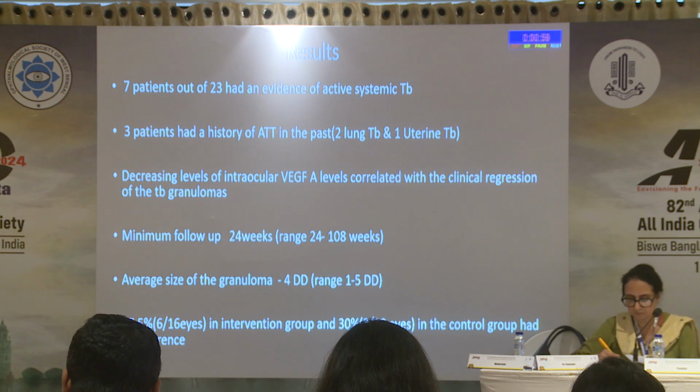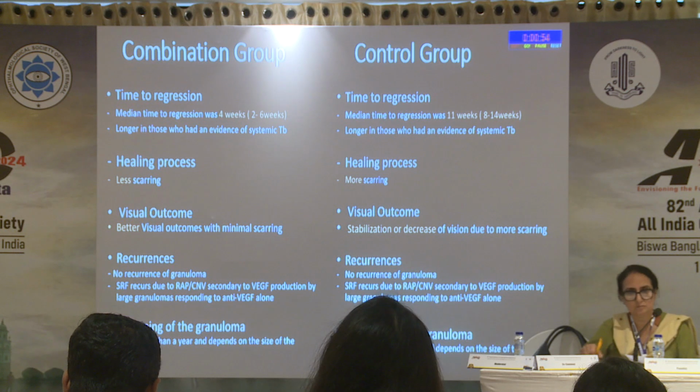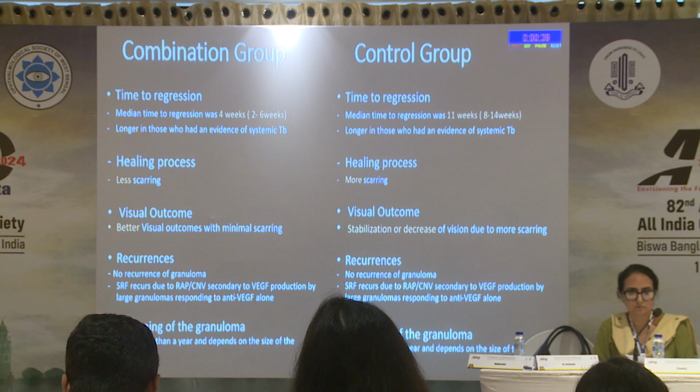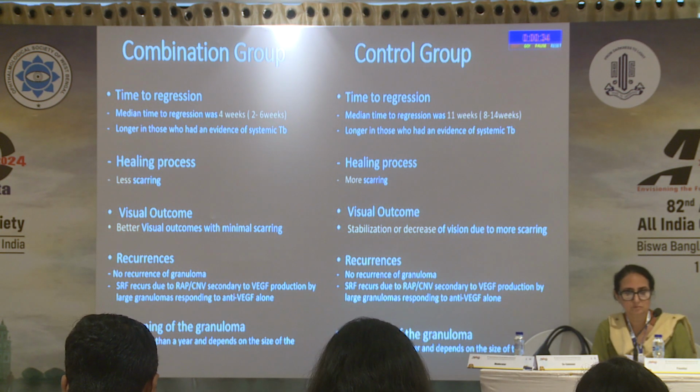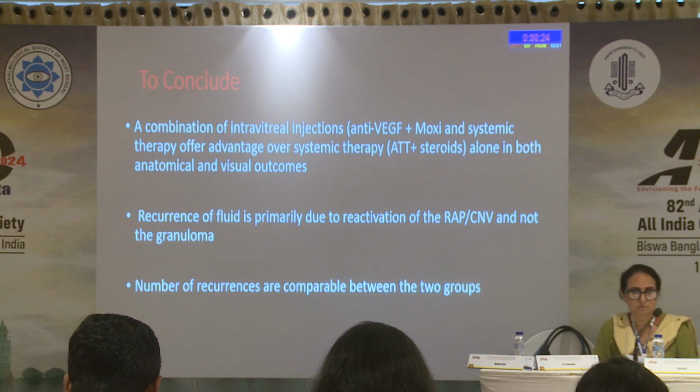However, the recurrence rate was quite comparable in both the groups. And if I was to highlight the difference between the two groups, the time of regression of the granuloma was around 4 weeks in the combination versus 11 weeks in the control group. The healing showed less scarring in the combination group versus more scarring in the control group. The visual outcomes were better in the combination because of less scarring. In the control group, the vision either decreased or stabilized. The recurrences were comparable in both the groups, and the flattening of the granuloma took more than a year in both the groups, and it was really not dependent on what therapy we used.